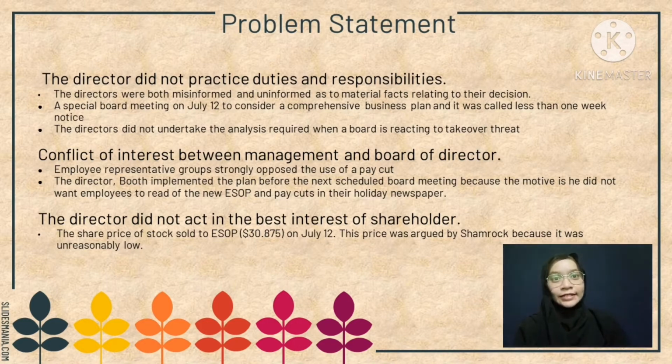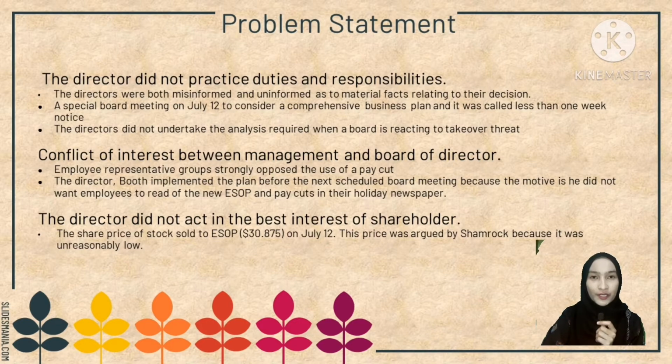Next, the plaintiffs argued that insufficient notice was given for the special board meeting. The special board meeting on July 12 to consider the comprehensive business plan was called on less than one week's notice. The plaintiffs also argued that the directors did not undertake the analysis required when the board is reacting to a takeover threat.